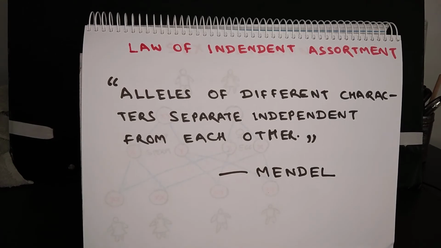There are two characters, one for the texture of seeds and another for the color of seeds. Both of them are independent of each other to go into the next generation. The green color can go along with the rough texture or along with the smooth texture. Similarly, yellow color can go along with the rough texture and a smooth texture. So they are not bound to get transmitted together from one generation to another.